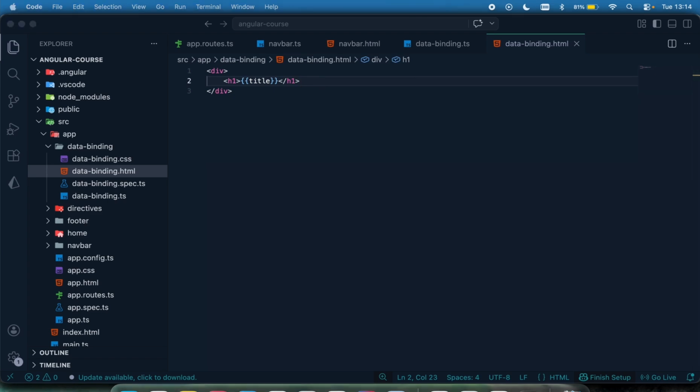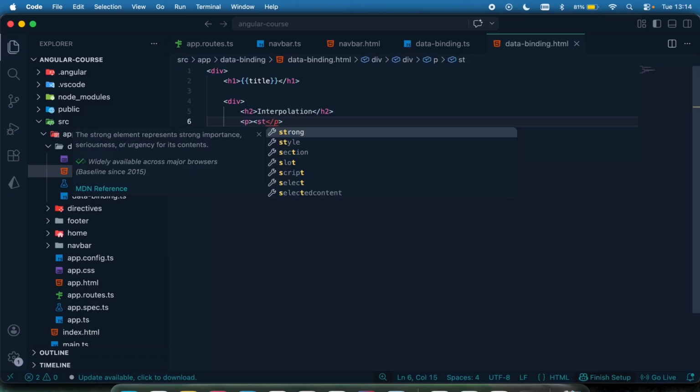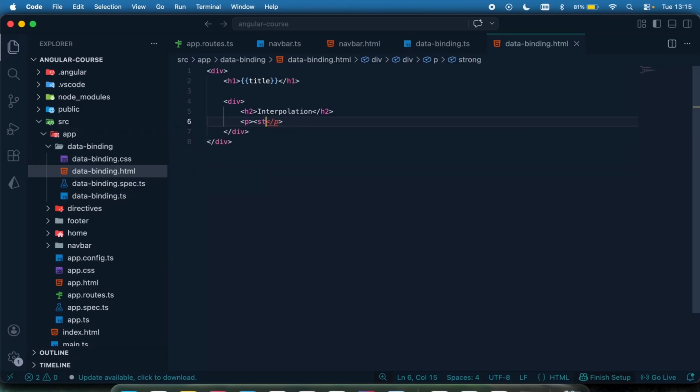I want to also do other things, so I'll have my div, and then an h2 that says interpolation, and then grab my p, where I want to display other data, like the course name and the student count.